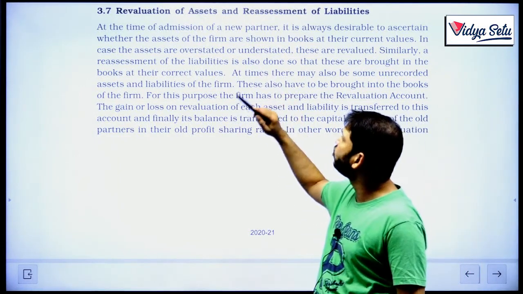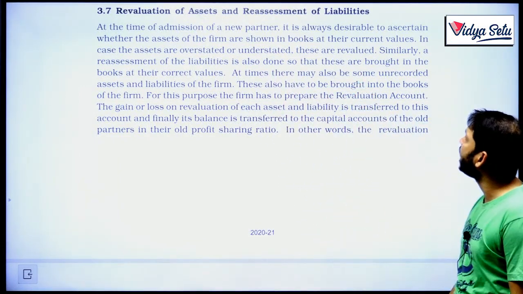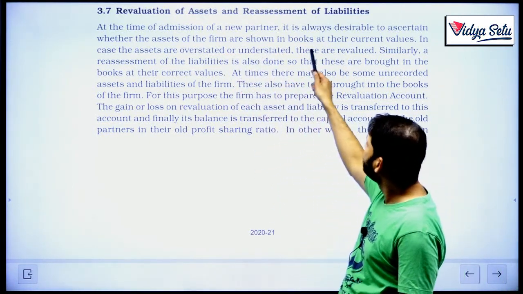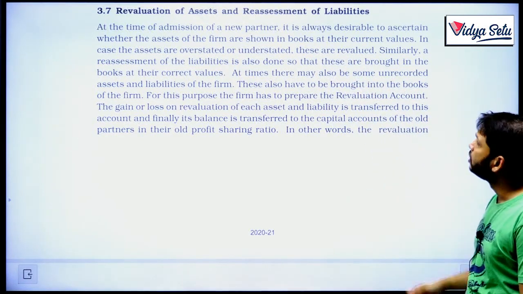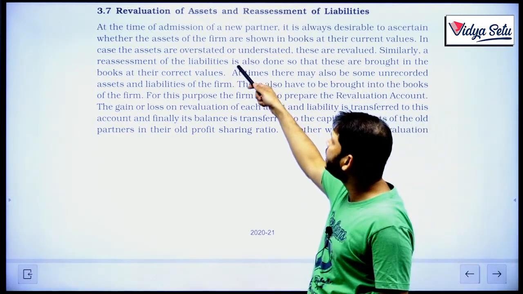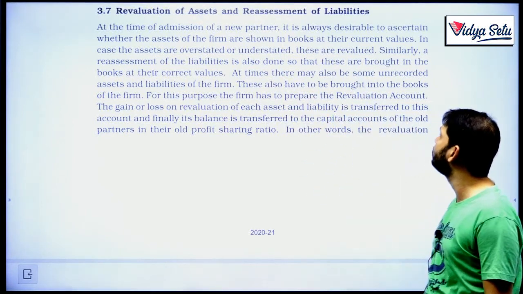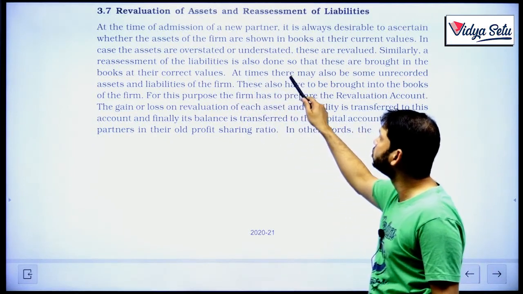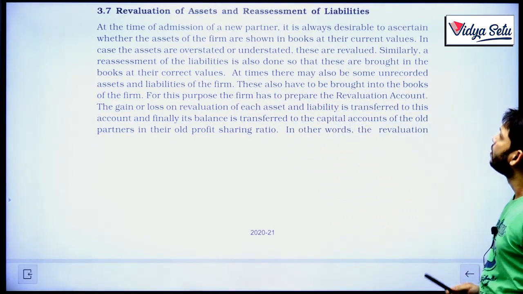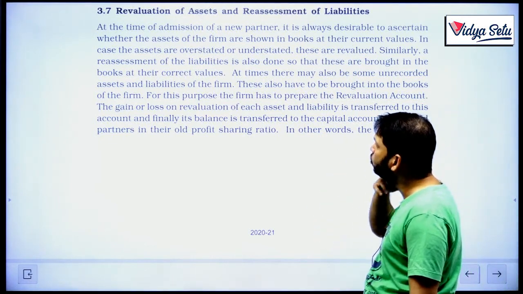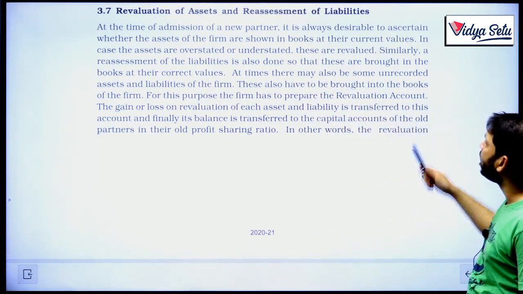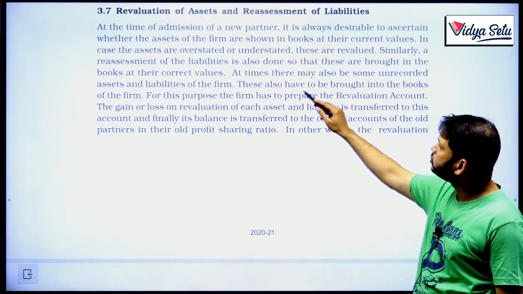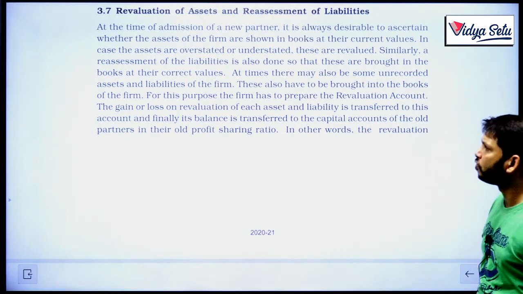So, at the time of admission of a new partner, it is always desirable to ascertain whether the assets of the firm are shown in the books at their current values. In case assets are overstated or understated, these are revalued. Similarly, a reassessment of liabilities is also done so that these are brought in the books at their correct values. At the time, there may also be some unrecorded assets and liabilities of the firm. These also have to be brought in the books of the firm.